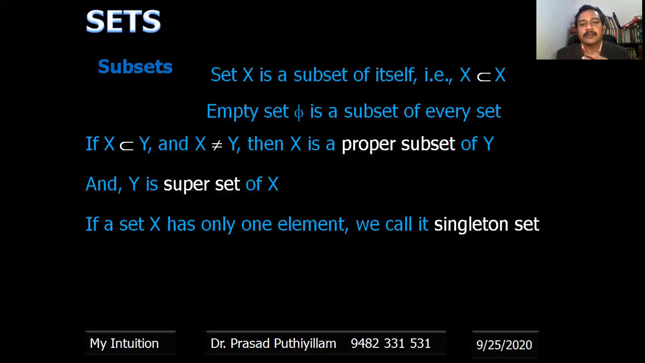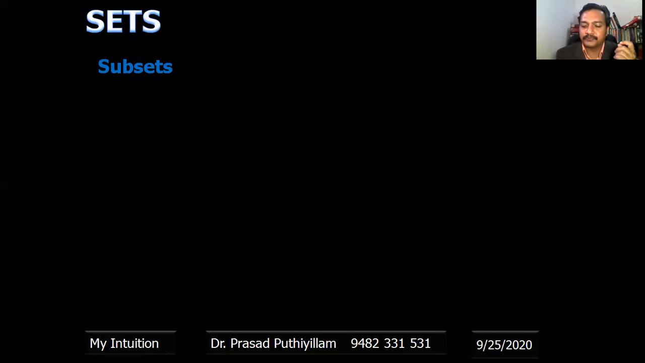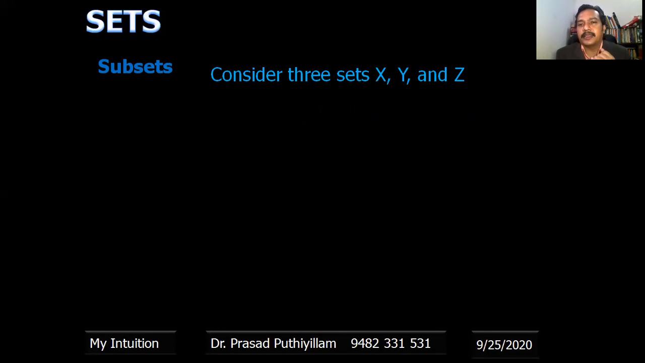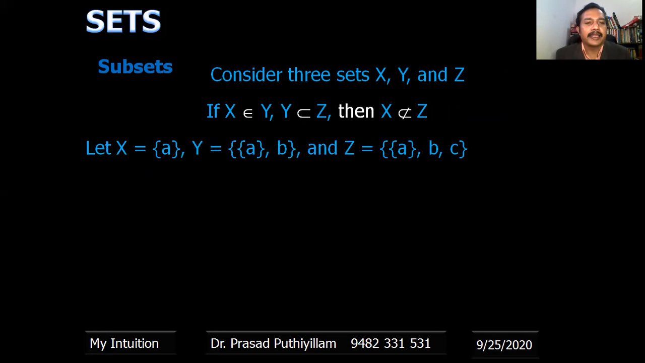If a set X has only one element, we call it a singleton set. Singleton set, only one element is there. Consider three sets X, Y, and Z. If X belongs to Y and Y is a subset of Z, then X is not necessarily a subset of Z. Check it out. Let X be the set A, Y be the set with elements set A and B, and Z be a set with elements set A, element B, element C.